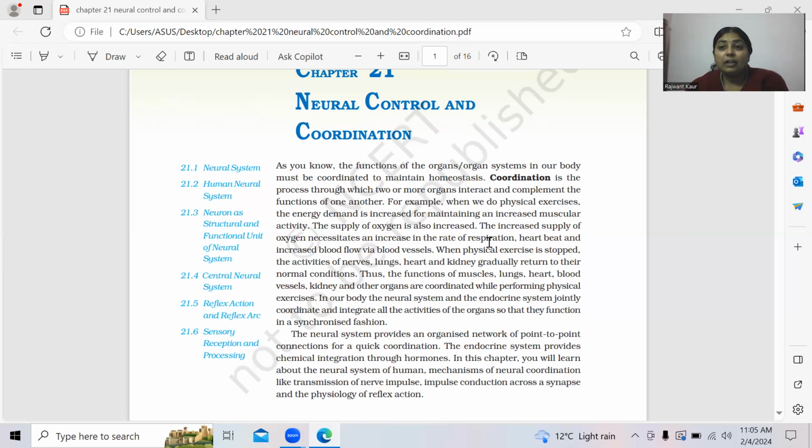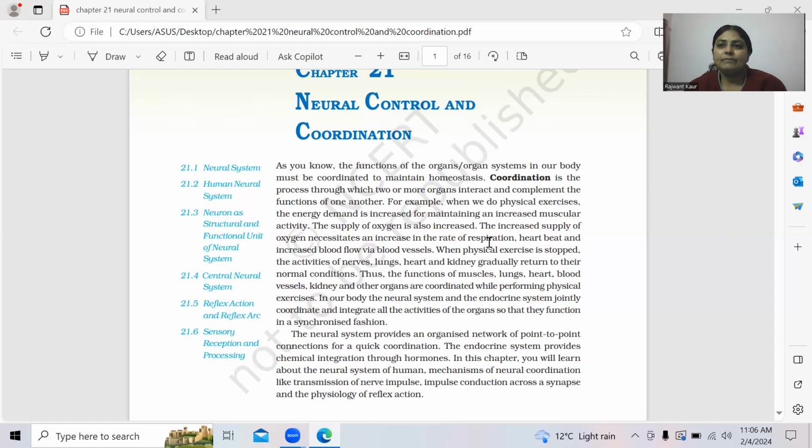Another disadvantage of the neural system is that there are many closed spaces in your body where nerves cannot easily enter. So, though the effect of the nerve impulses is very quick, sometimes these nerve impulses or nerve fibers are not able to innervate some closed spaces in your body. So this is the major disadvantage.